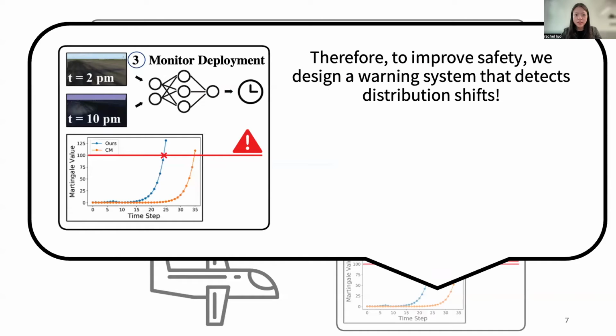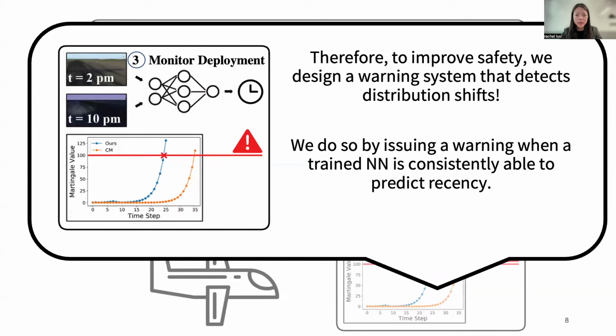So to improve safety, we design a warning system that detects distribution shifts. And we do so by training a neural network to predict which samples are more recent and issuing a warning when the neural network is consistently able to predict recency.